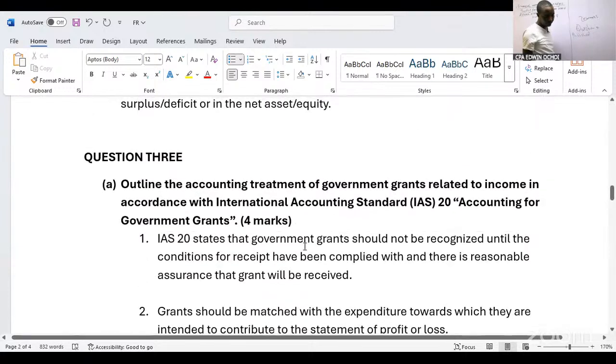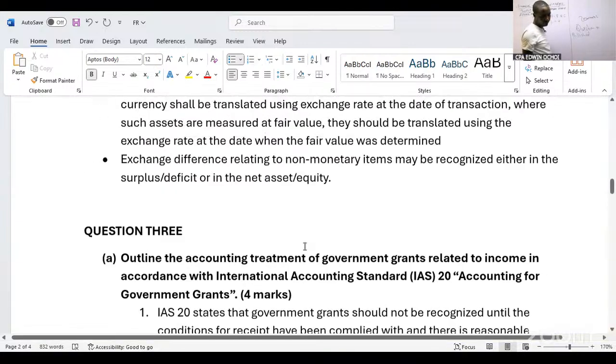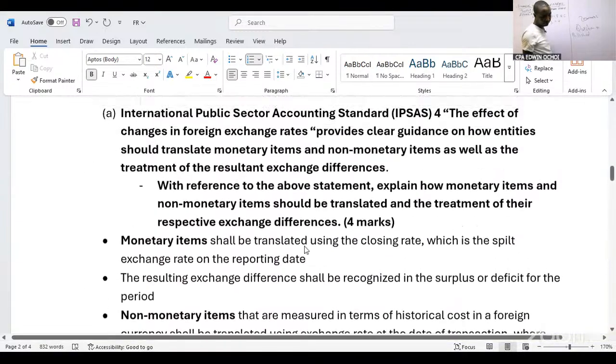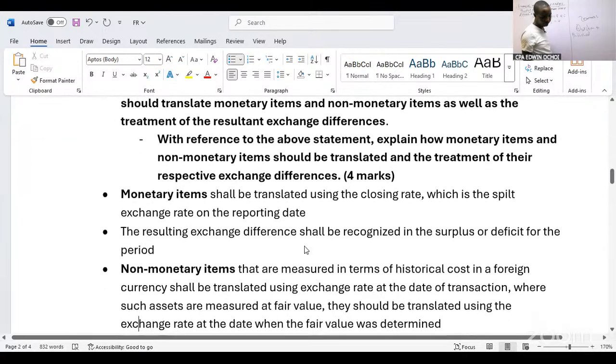Question 3 had 4 marks. Question 2 had 4.